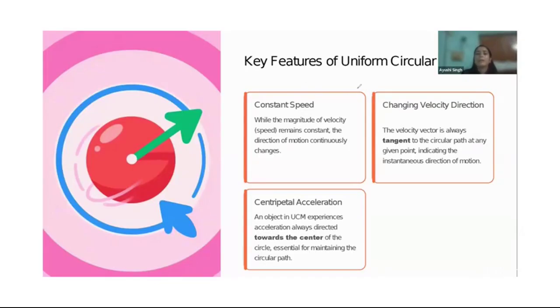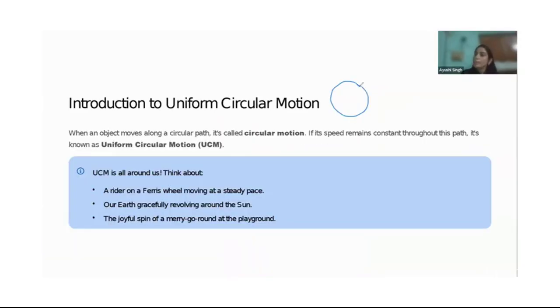So anything which is moving in a circular path with the same speed in a given time would be uniform circular motion. That means the speed remains constant.